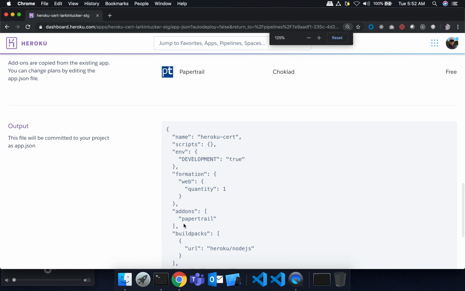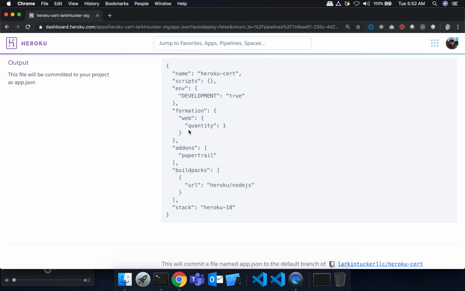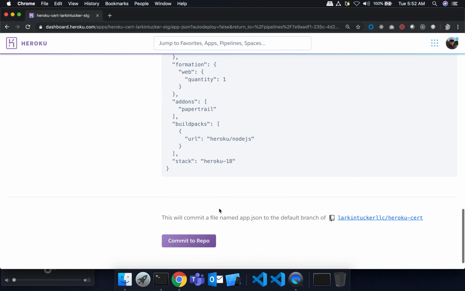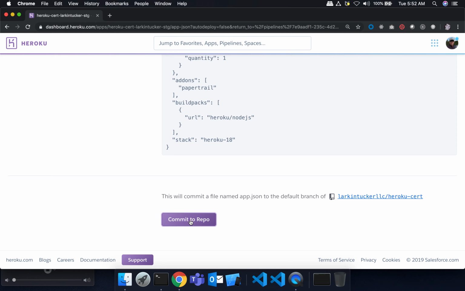So let's review it real quick here before we commit it. There's the name, fine. There's no scripts. We're going to set the environment development flag to true. We're going to start up one web dyno. We're going to add Papertrail when it starts up, and it's going to use Node.js as a buildpack, and it's going to run it on Heroku 18. Okay, that's pretty much what we expect. So I'm going to say commit to the repo.